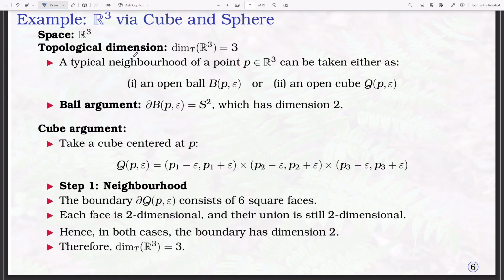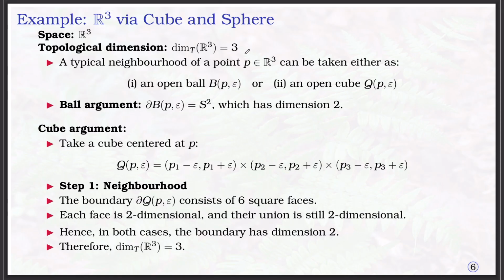Now the topological dimension of R power 3 is 3. That means if we prove this, maybe in an inductive manner we can say that the topological dimension of R power m is m. A typical neighborhood for a point P belonging to R power 3 can be taken either as an open ball or an open cube B(P, epsilon).